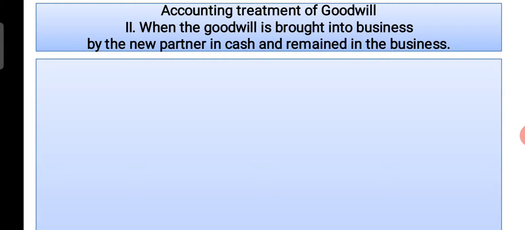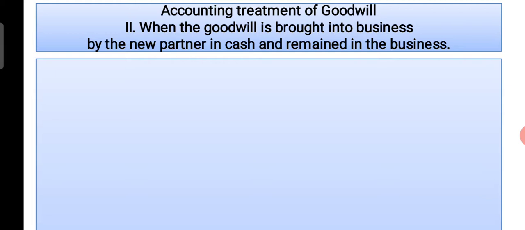partners, meaning that it is credited to their capital accounts, but they do not take that amount away from the business. It remains in the business. Whatever goodwill is brought by the new partner in the form of cash is distributed between the existing partners according to their old profit sharing ratio or sacrificing ratio. So in this situation, we are going to write two entries.